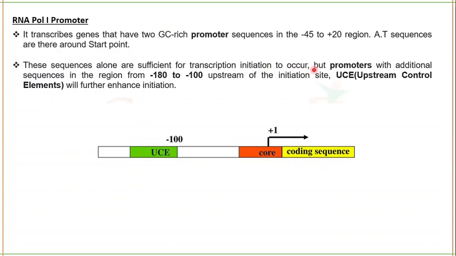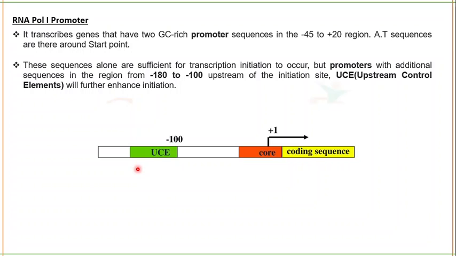But promoters with additional sequences in the region from 180 to 100 upstream of the initiation site, which are called upstream control elements, will further enhance the initiation.